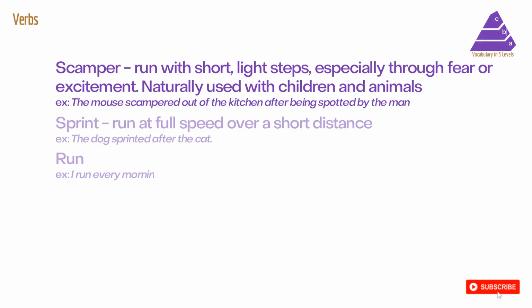The last verb is our level C verb, and that is scamper. Now, scamper can be used for children and animals in most cases. You could use it for an adult, but it sounds most natural when it's used with animals and children. And it means that you're running with short, light steps.